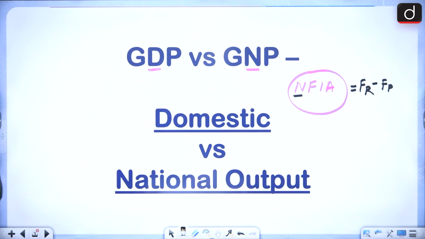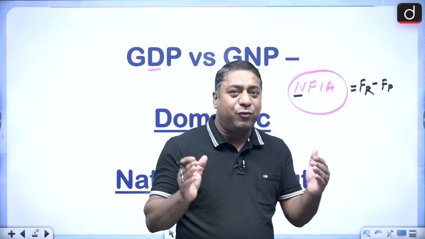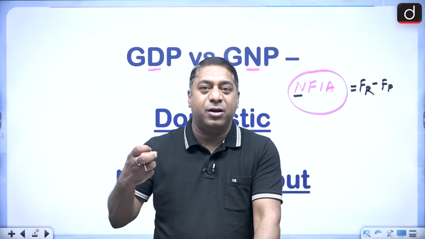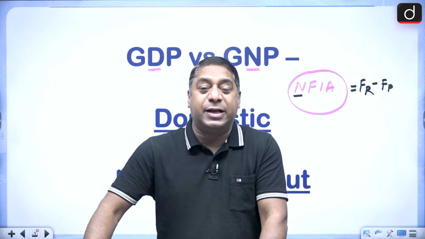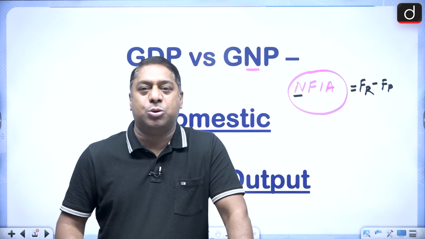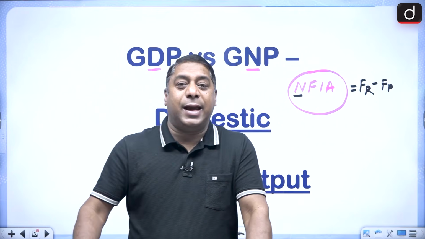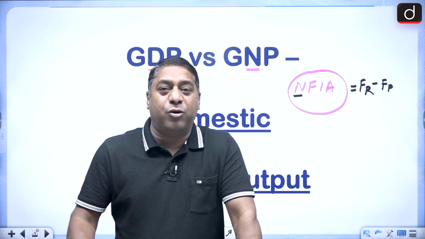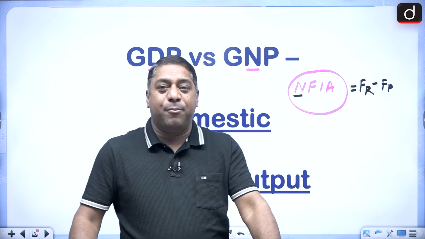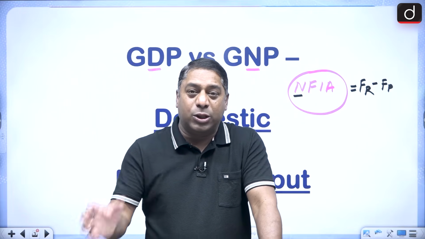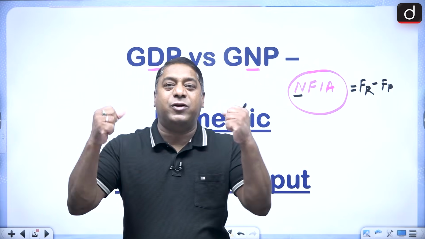Whenever we are talking about factor income received, it means all the Indians, whether individuals or institutions, who are outside the territorial boundaries of the country, outside the geographical boundary of the country. Their income we consider as factor income received from abroad.